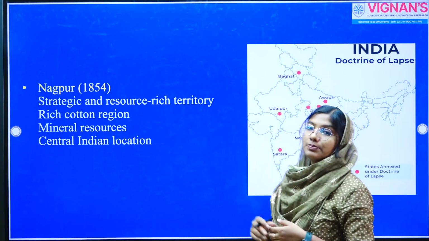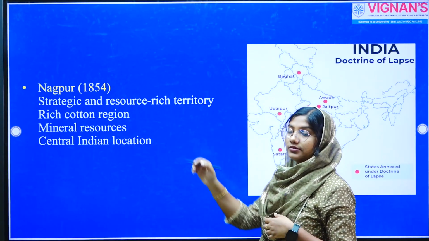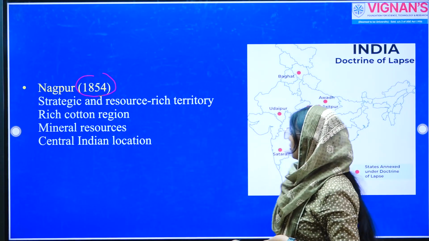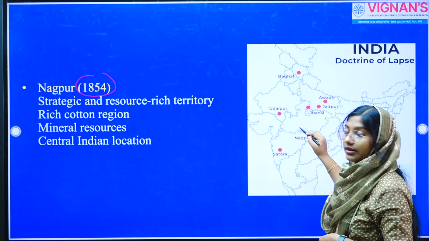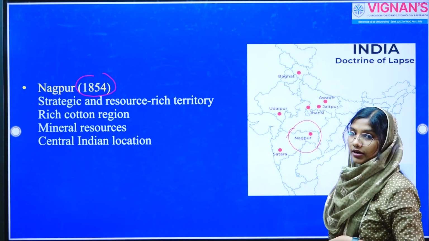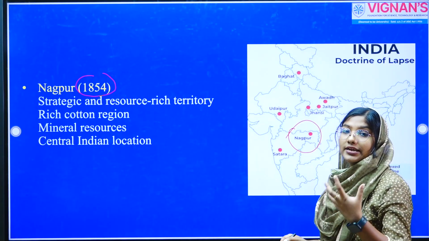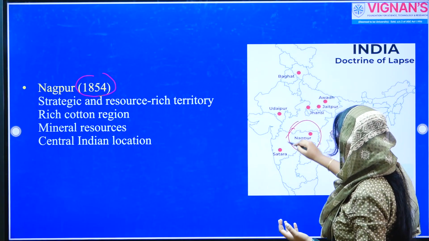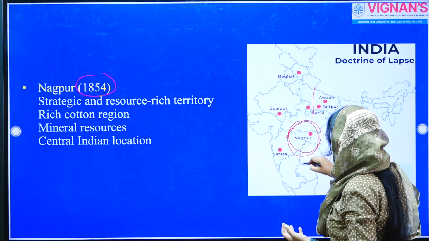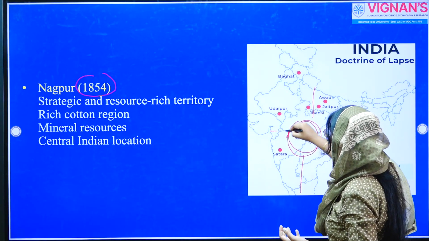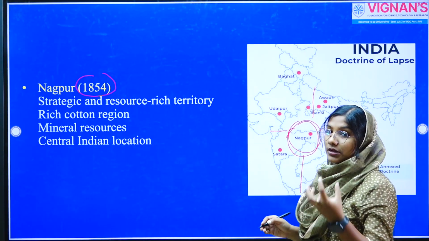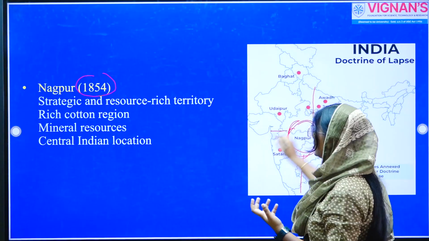Now, another most important state which was annexed under this policy is Nagpur, which was annexed in the year 1854. If you look at the location of this particular state, Nagpur, you can see that it is located in the central part of India, which means it is very strategically important. If the company could annex this territory, they could bridge between North India and South India, and also between Western India and Eastern India. So, that is a very strategic location.